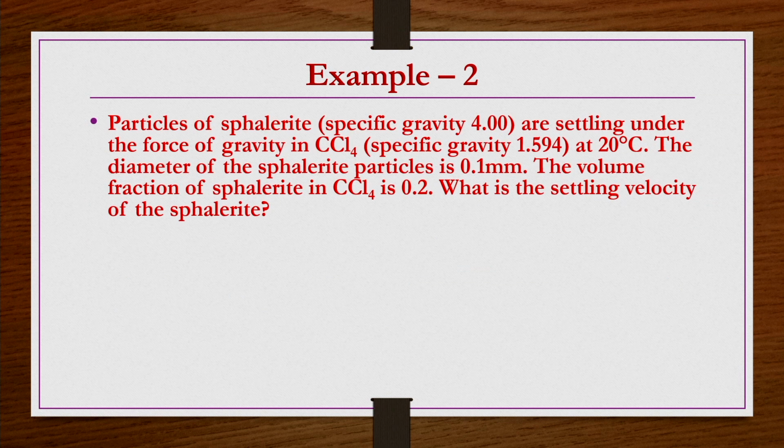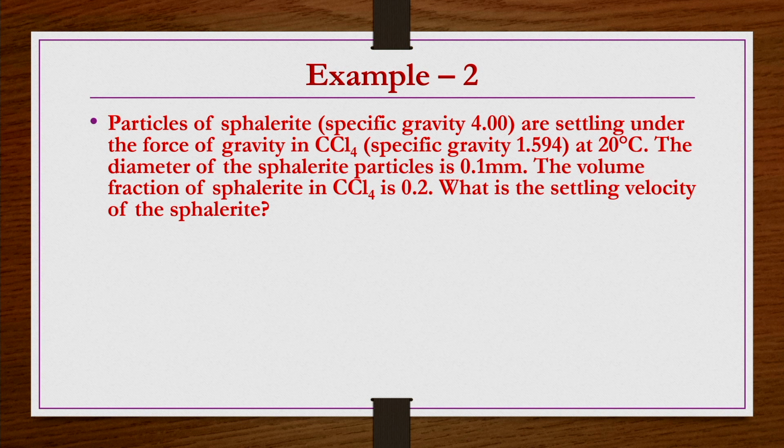Particles of sphalerite, specific gravity 4, are settling under the force of gravity in CCl4. The specific gravity of CCl4 is 1.594 and the particle specific gravity is 4. Rather than giving the density, specific gravities are given, so you can anyway find their densities. The diameter of the particles is 0.1 mm.